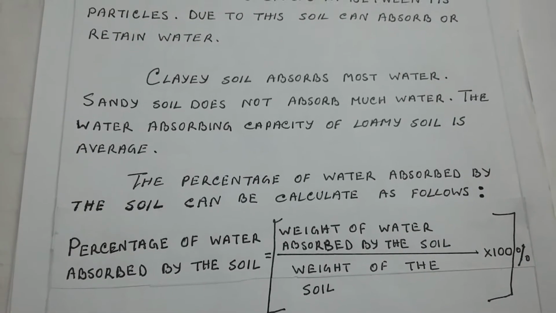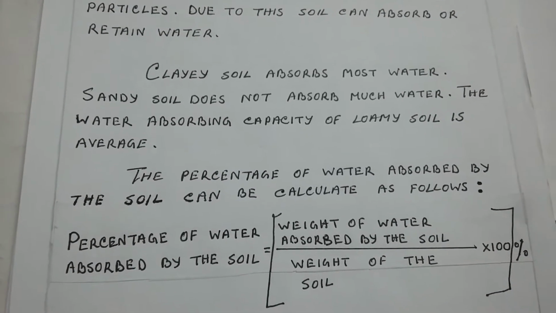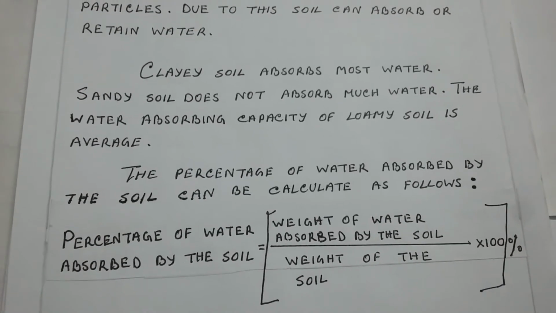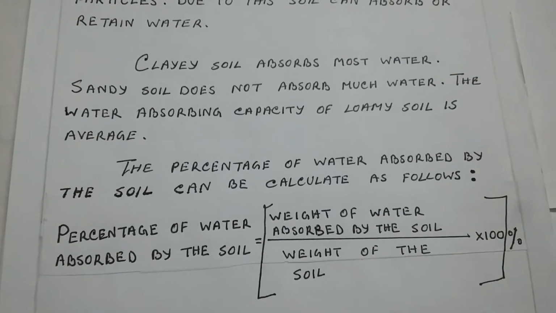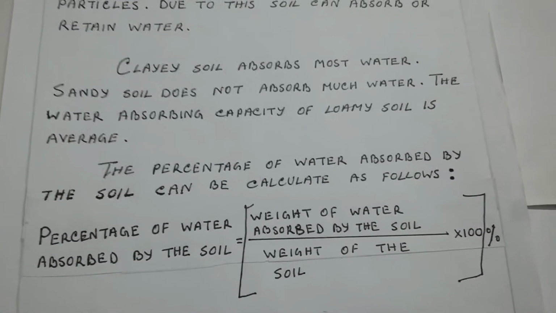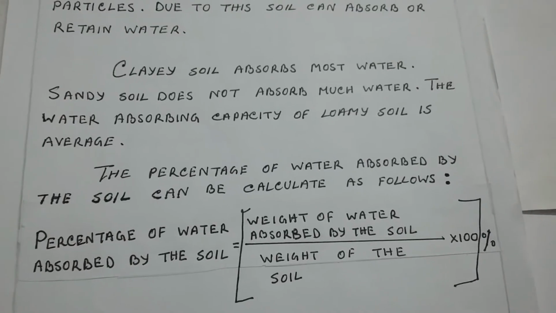Therefore, percentage of water absorbed by the soil is equal to weight of water absorbed by the soil divided by weight of the soil taken into 100. That is the percentage.